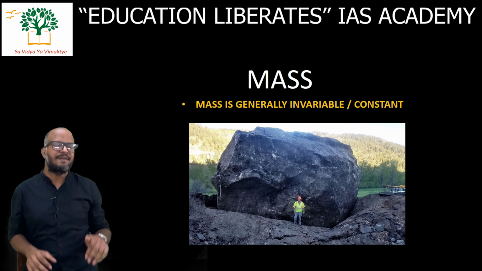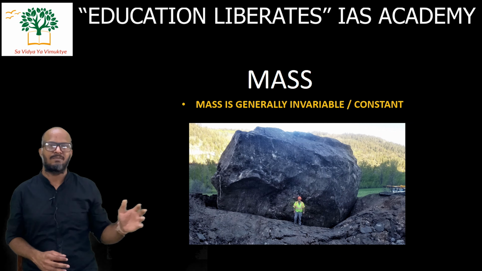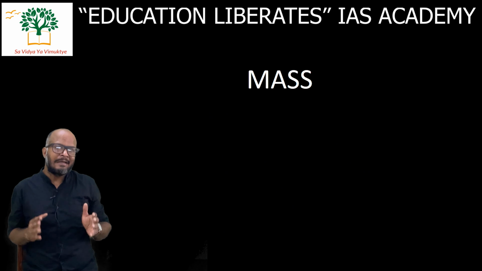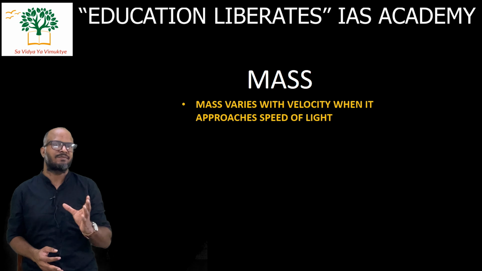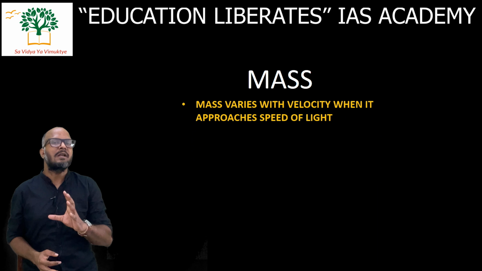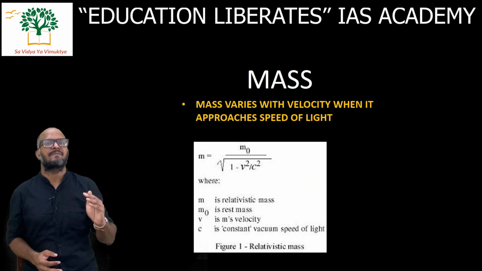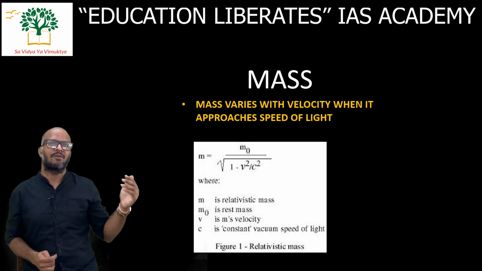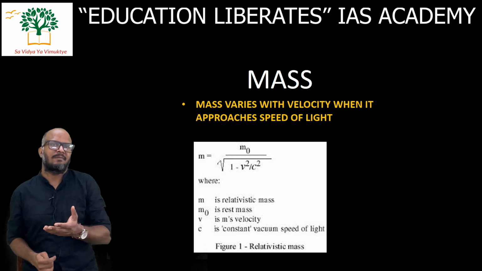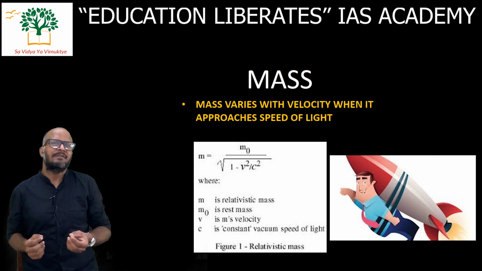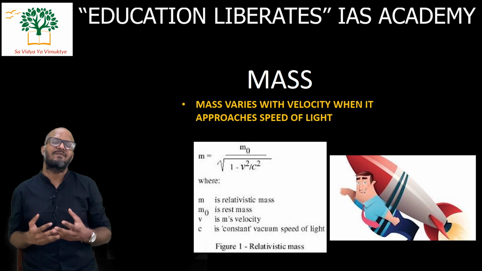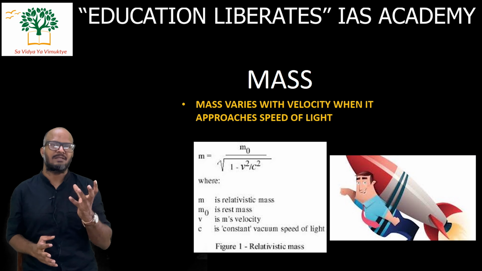If we dive deeper into physics, there are various theories about mass, but we will not go deeper into that because generally mass does not vary. Even though mass varies with velocity, it is only in the case when the velocity reaches the speed of light. Below that, maybe 500 km per hour or 1000 km per hour, at that velocity there will be very minimal change in the mass. So for that reason, we neglect that change. So in general principle, we assume that mass is constant.